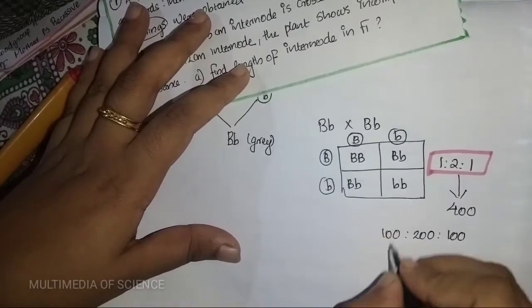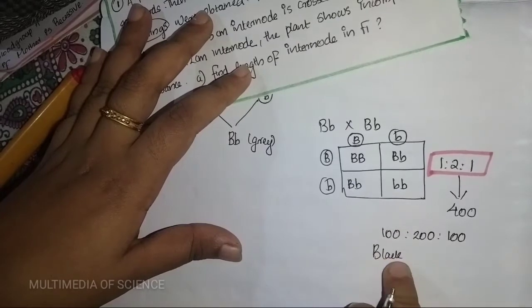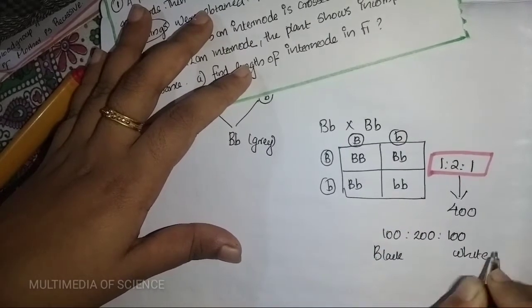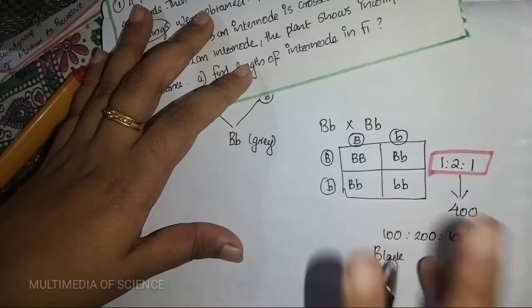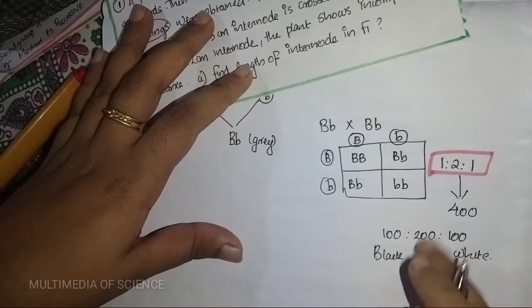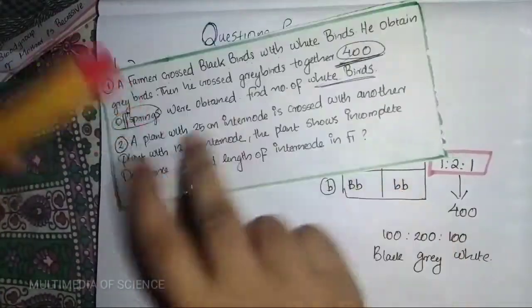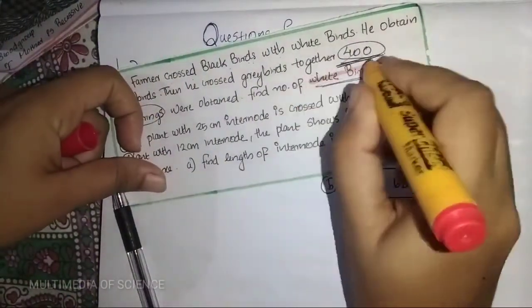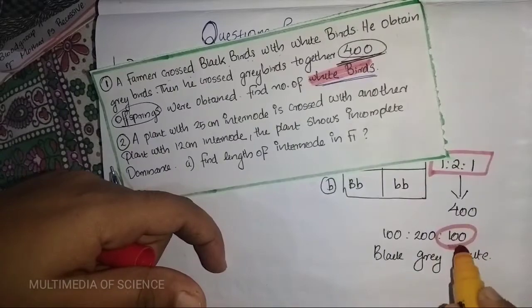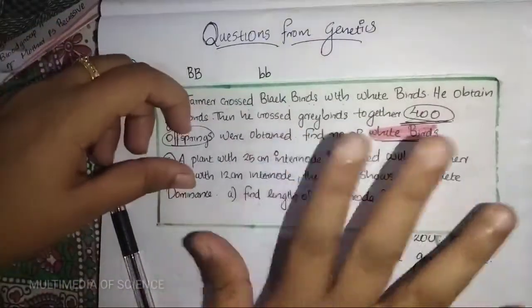This indicates black is 100 and pure white is 100, then the intermediate, incomplete dominant grey color, is 200. What is the question? Find the number of white birds. So the number of white birds is 100. Clear? That is our first question.